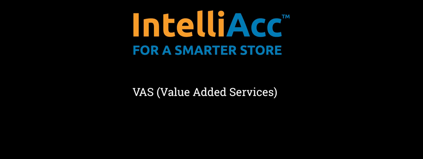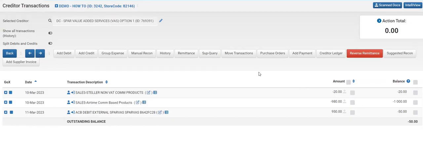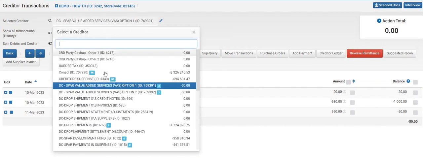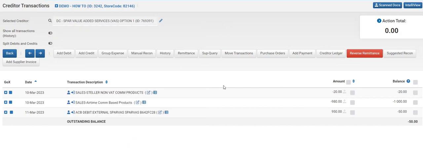There are two different options for how VAS is reconciled on Easy Accounts, and this is based upon which option you chose, option 1 or 2. In option 1, Easy Accounts has set up parameters via our Orange Agent function to reallocate the sales transactions to the VAS creditor automatically. Please note that these sales will not form part of the store's sales figures. The Easy Accounts creditor is named DC Spar Value Added Services (VAS).